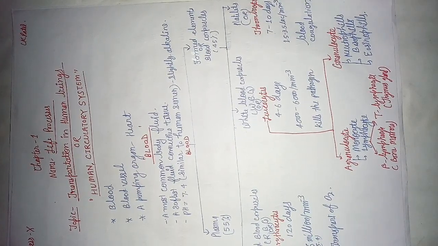Next is the number of the blood corpuscles. The number of RBCs is 5.4 million per mm cube. And one more thing, I have written 6 also, so it is also data in some book, students.